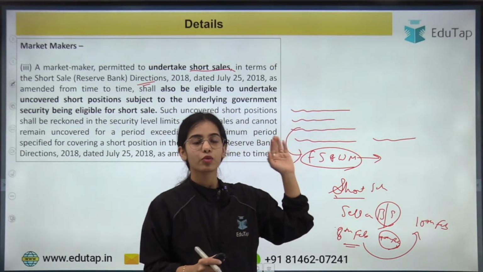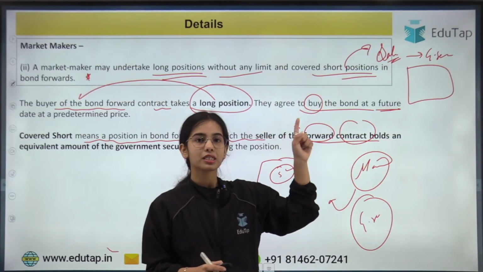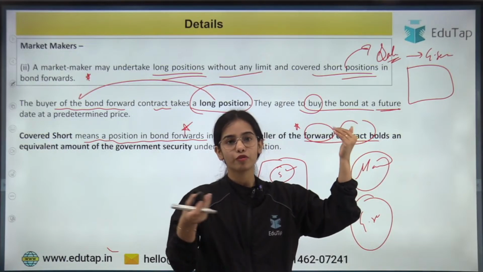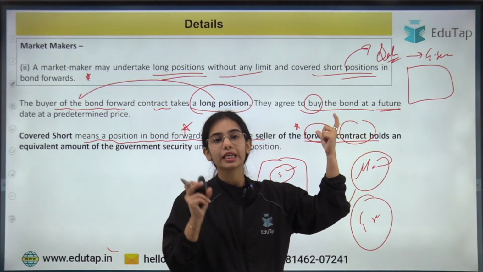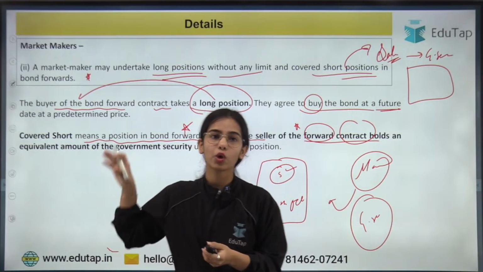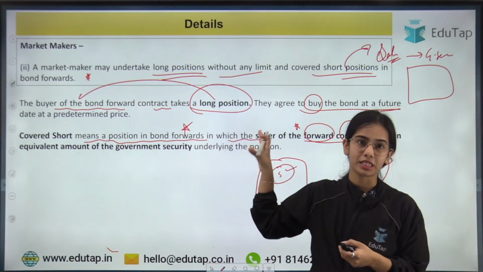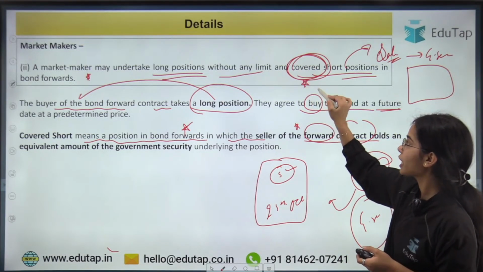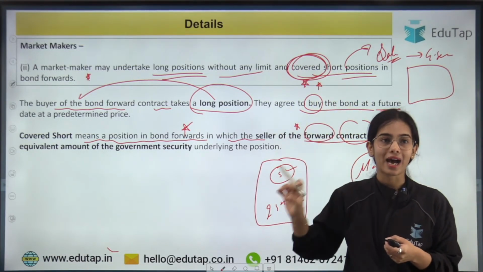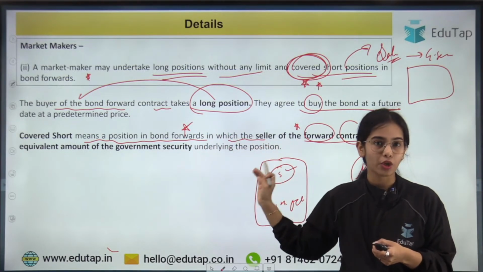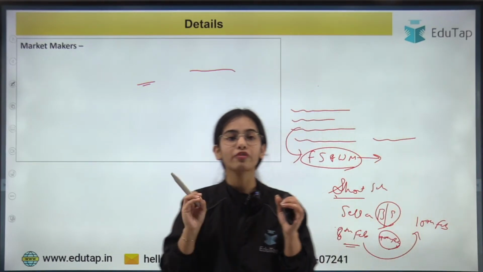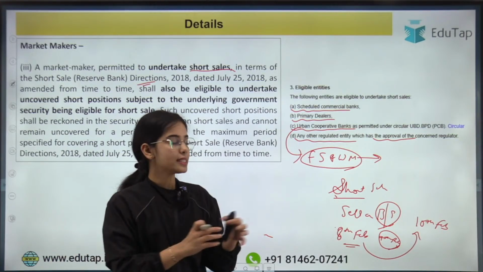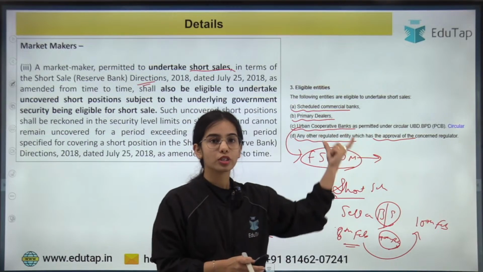But here it was said that the market makers can sell forward contracts, or they can undertake the covered short position, where they already have the equivalent amount of government security. So that is a covered short position, where the seller already has the equivalent amount of government security and is not waiting to get it at a future date.